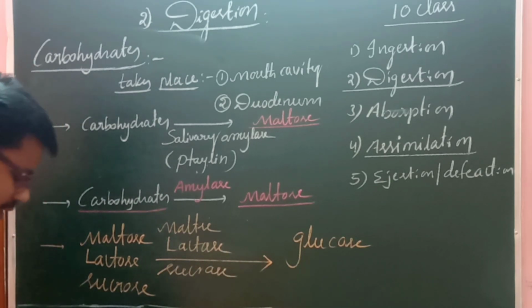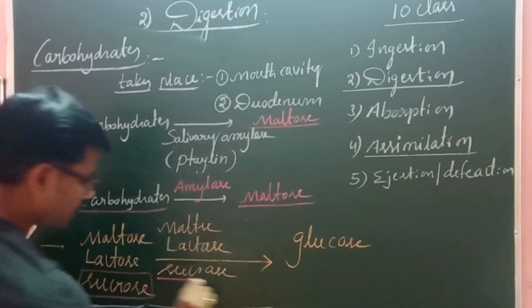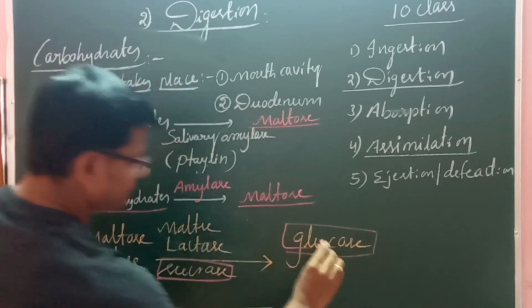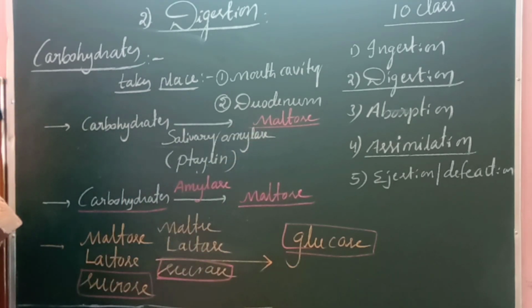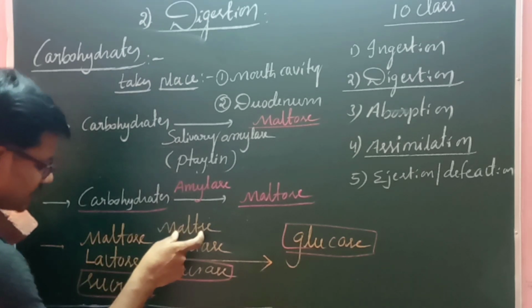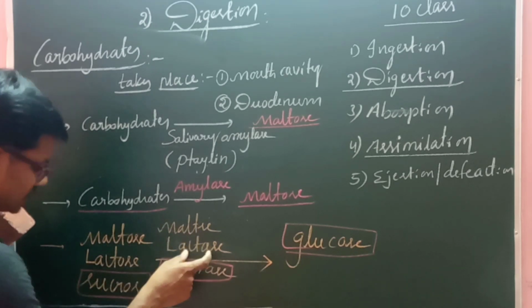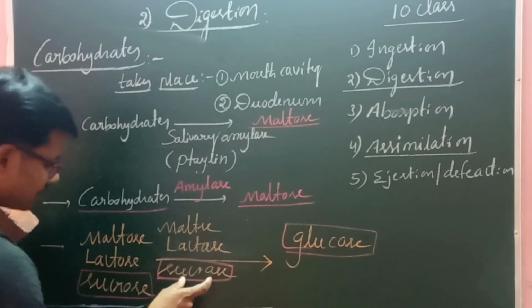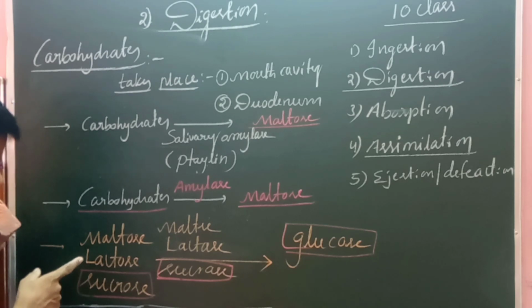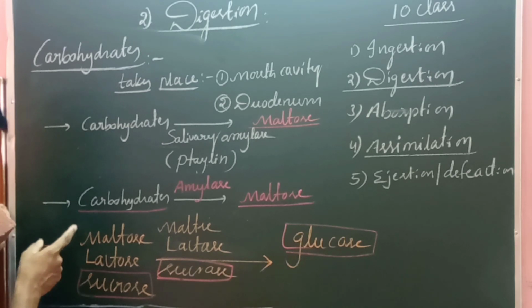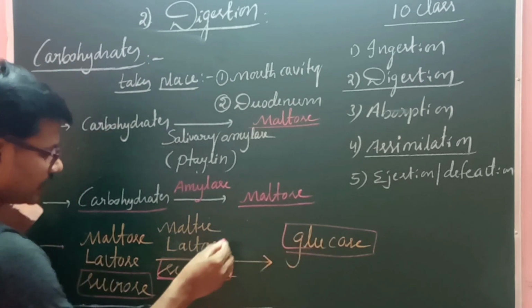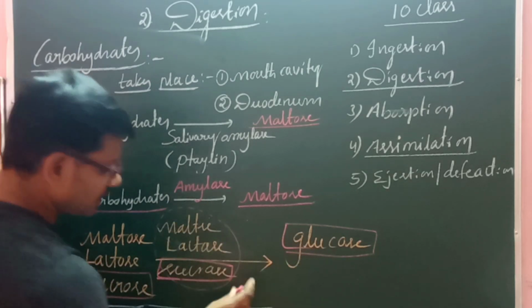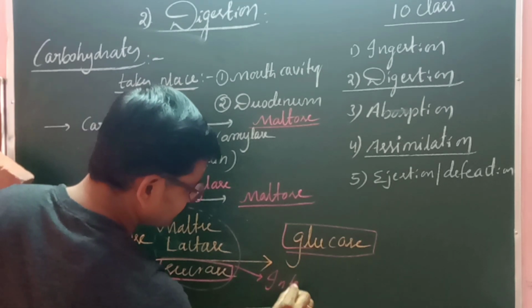Our textbook has given equations related to sucrose, sucrase, and glucose. As a product of carbohydrate digestion, maltose is a disaccharide, maltase is the enzyme; lactose is a disaccharide, lactase is the enzyme; sucrose is a disaccharide, sucrase is the enzyme. Sucrose is cane sugar, lactose is milk sugar, and maltose is rice sugar. These three are digested into glucose with the help of these three enzymes, which come from the intestinal juice.